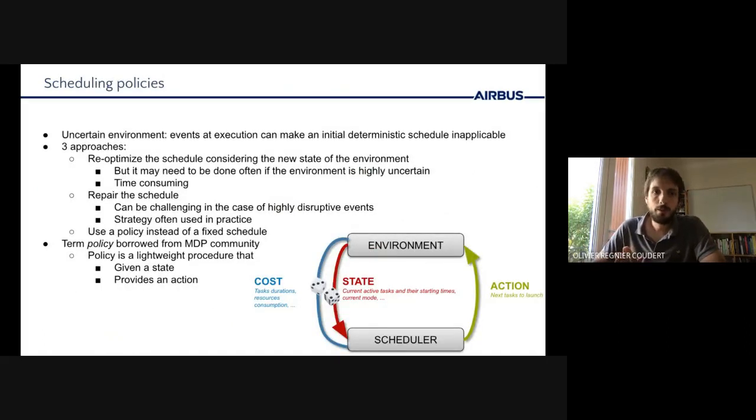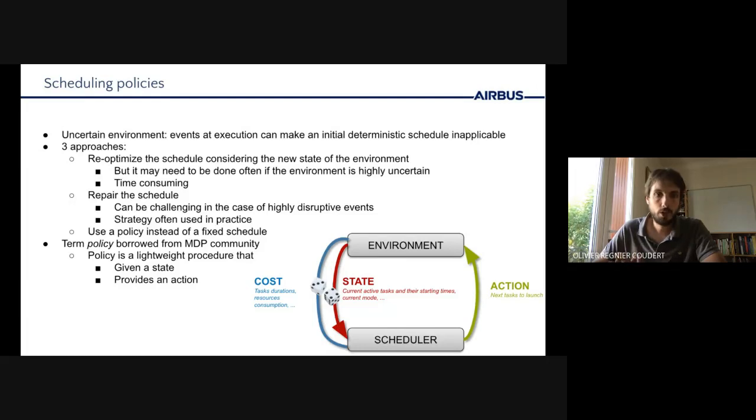In our work, we speak about scheduling policies, a term that we use in the context of uncertain environments. In an uncertain environment, unexpected events can occur at execution, making an initial potentially optimal schedule no longer valid. So for example, a task taking longer than expected may result in some conflict in a very tight schedule. So we believe there are three main approaches to handle this. First, we can simply re-optimize the schedule each time something changes in the environment. The issue with that is that it may need to be done often and that it may require a lot of compute.